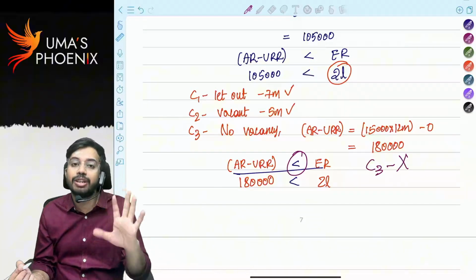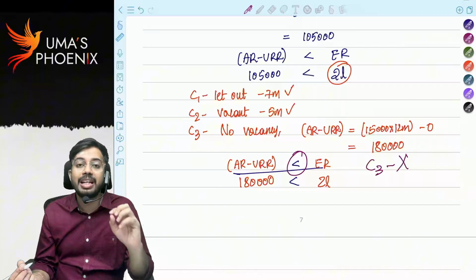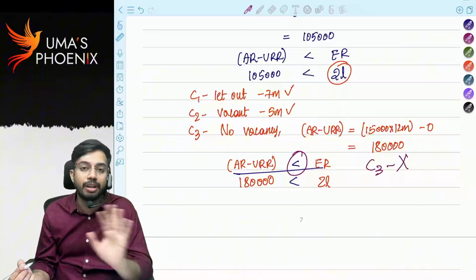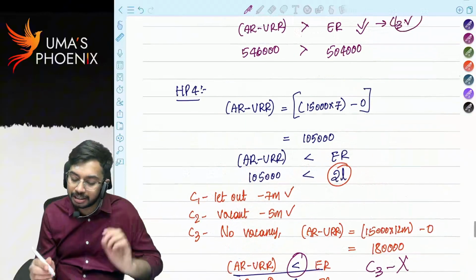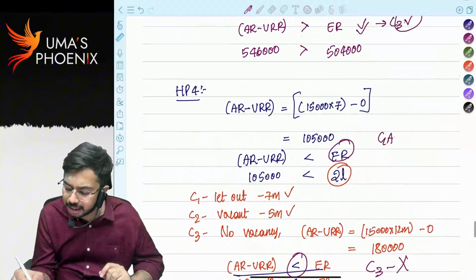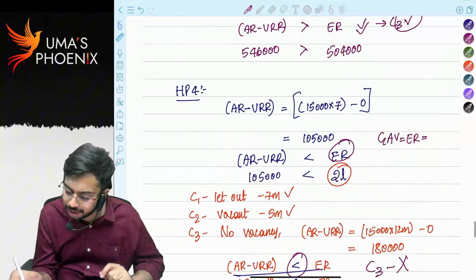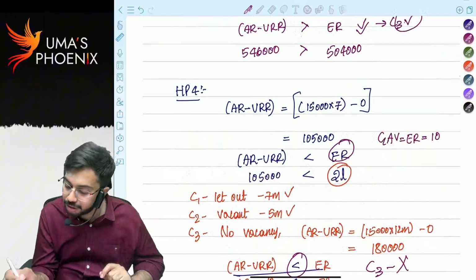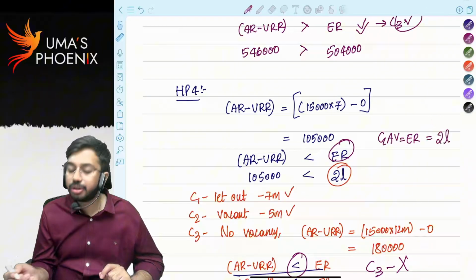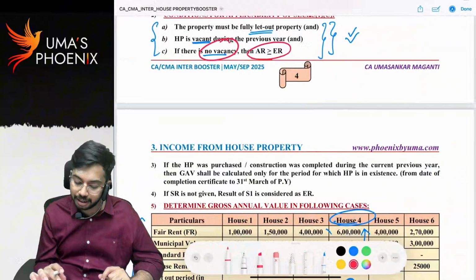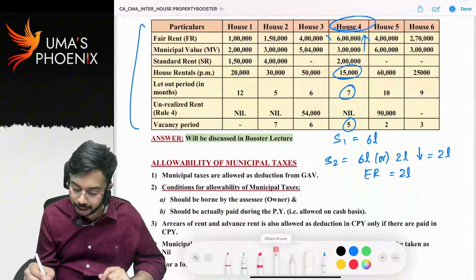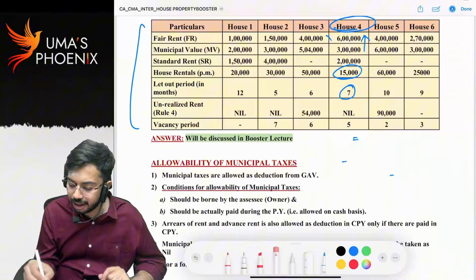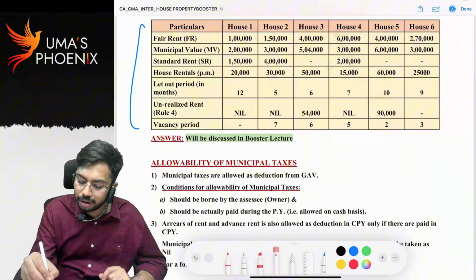If condition 3 is not satisfied, then the vacancy test failed. 23(1)(c) is not applicable. The reason is not vacancy. If the reason is not vacancy, then expected rent will be considered as gross annual value. Gross annual value is equal to expected rent, which is 2 lakhs. So for house property 4, what is the gross annual value? Gross annual value is 2 lakhs.